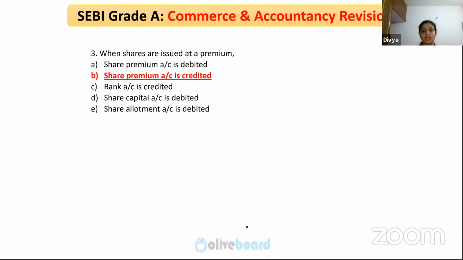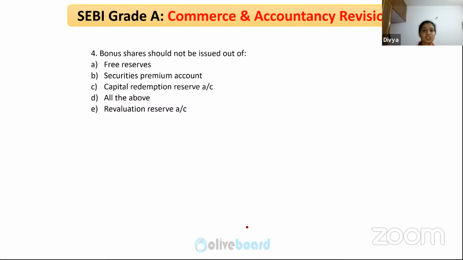If you are issuing the shares at rupees 12 worth rupees 10, 2 rupees is the premium. On the contrary, if you are issuing shares at rupees 8 where the face value is 10, it is discount, which is not usually allowed. Okay. So bonus shares should not be issued out of.